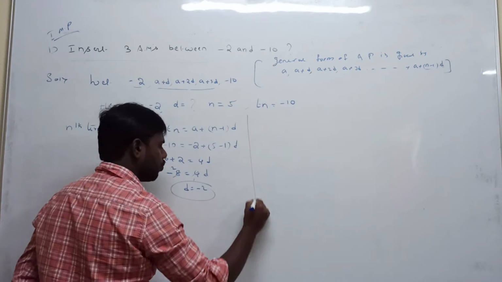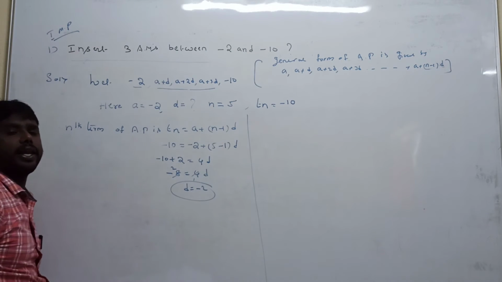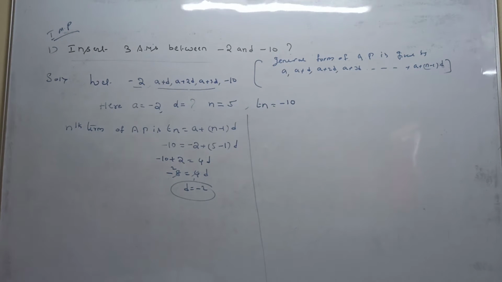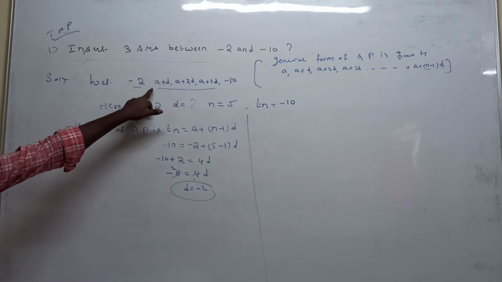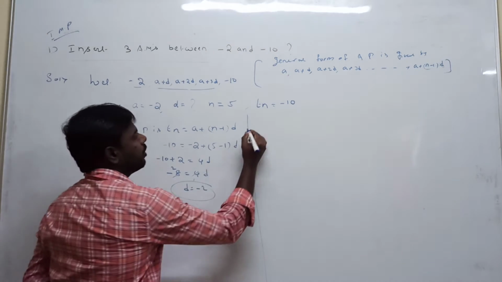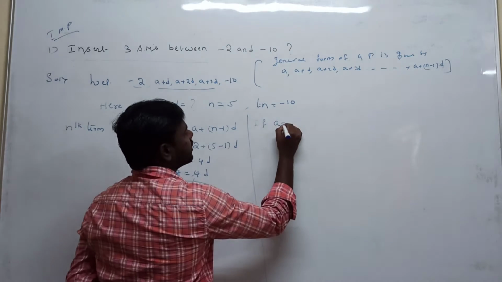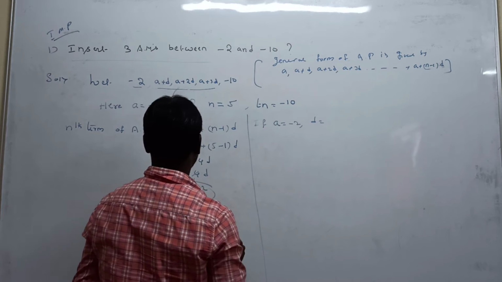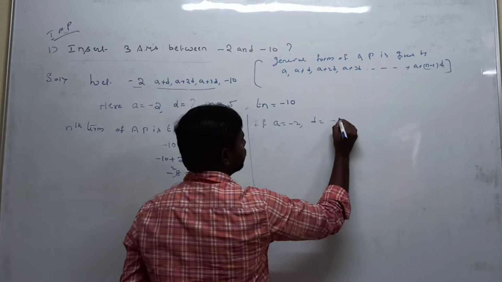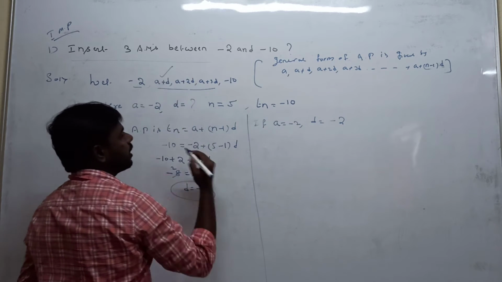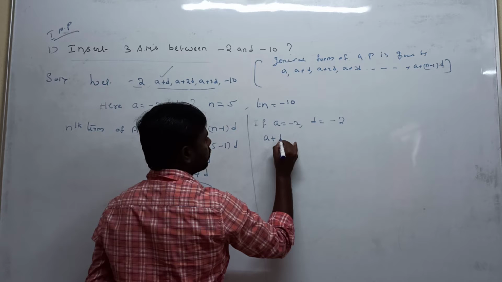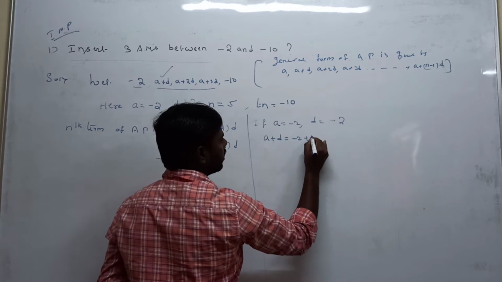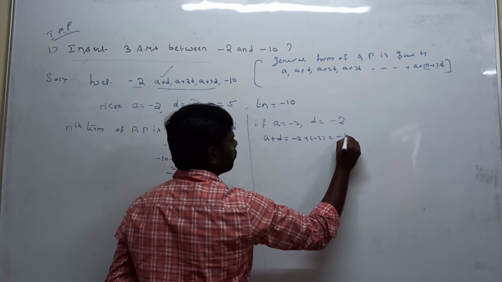So now, to calculate the three elements we are inserting: what is the first element we are assuming? A plus d. Now a is equal to minus 2, d is also minus 2. So a plus d: a value is minus 2, d value also minus 2, so minus 4.